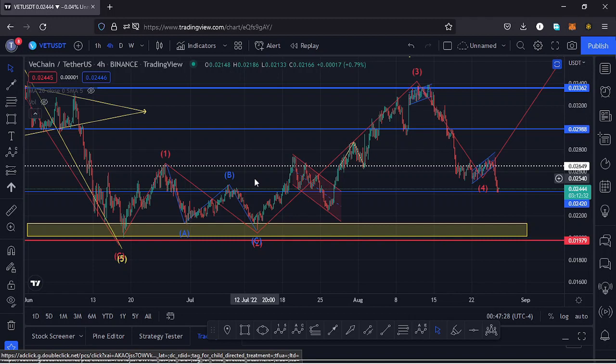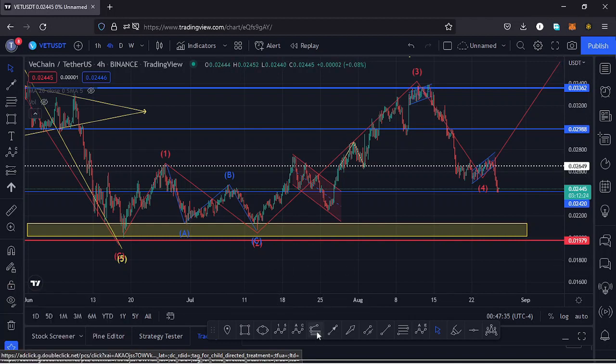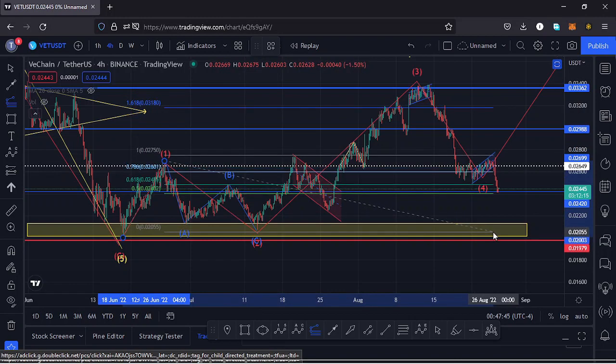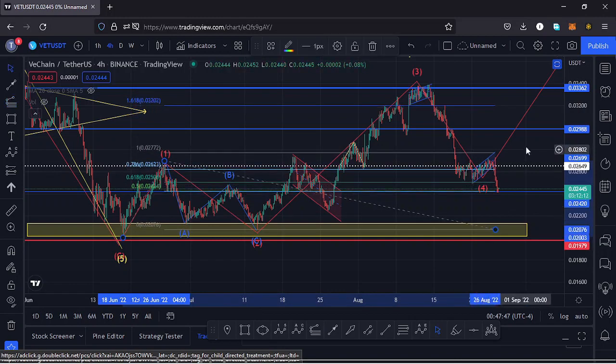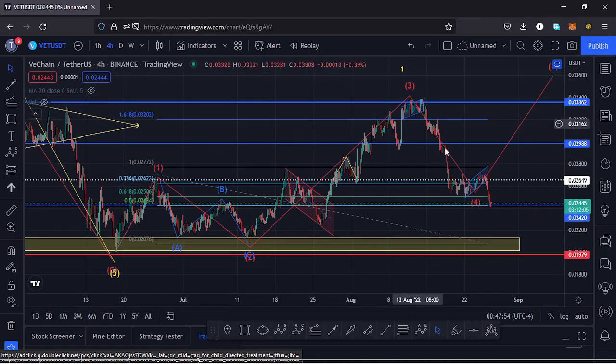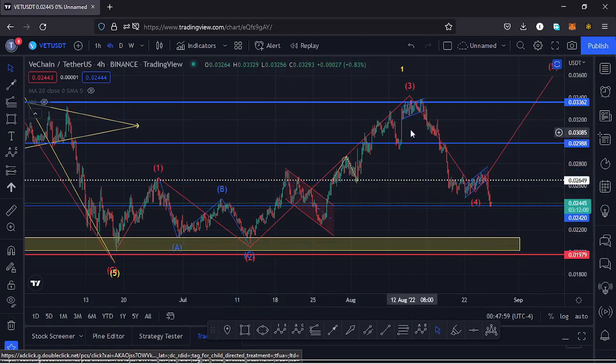After making the low of a wave 2, I expected a very nice bounce to the upside in the formation of a third wave, and using a trend-based Fibonacci we can get a target area for that third wave to the upside by connecting the low of the wave 1 to the high of the wave 1, then dragging the fibs to the low of the wave 2. That gave me a target area at around the $0.0332 mark, and that is at the fib level 1.618, which is a target area that we maximized here on the charts. We even overshot it a little bit and faced a key area of resistance at around the $0.03362 mark.